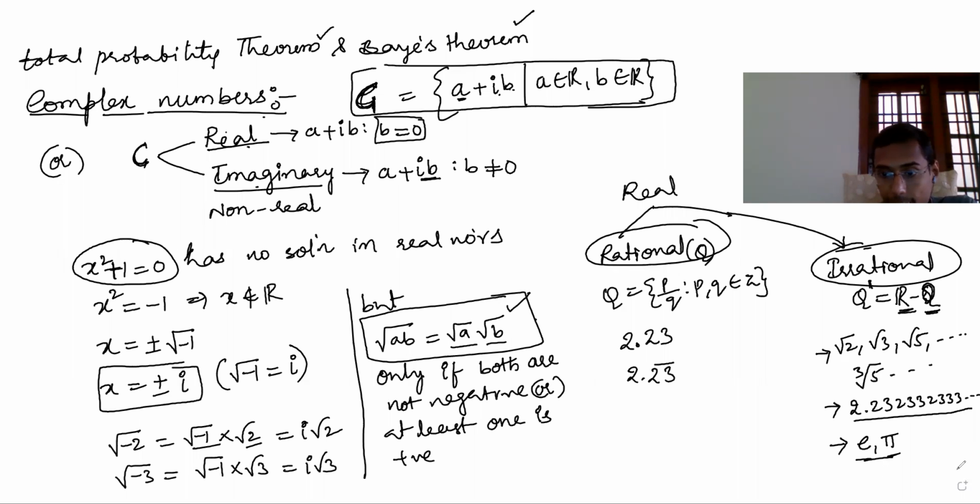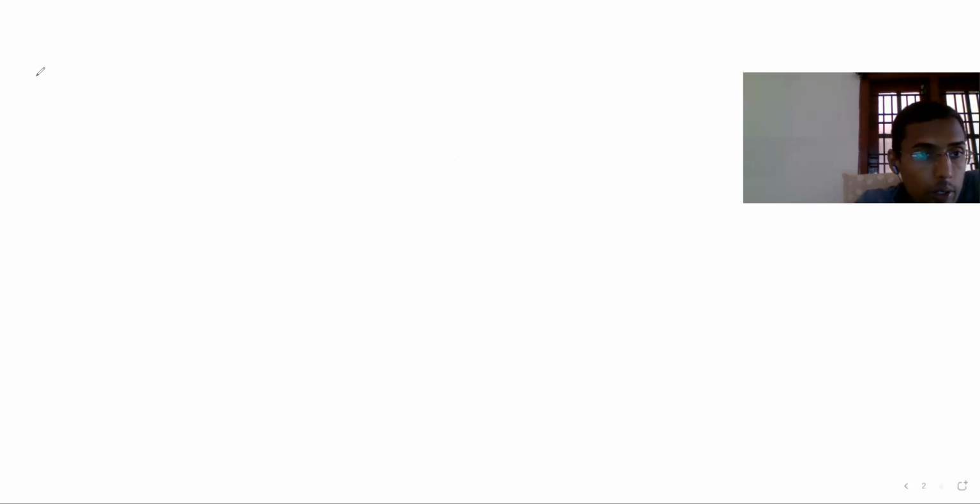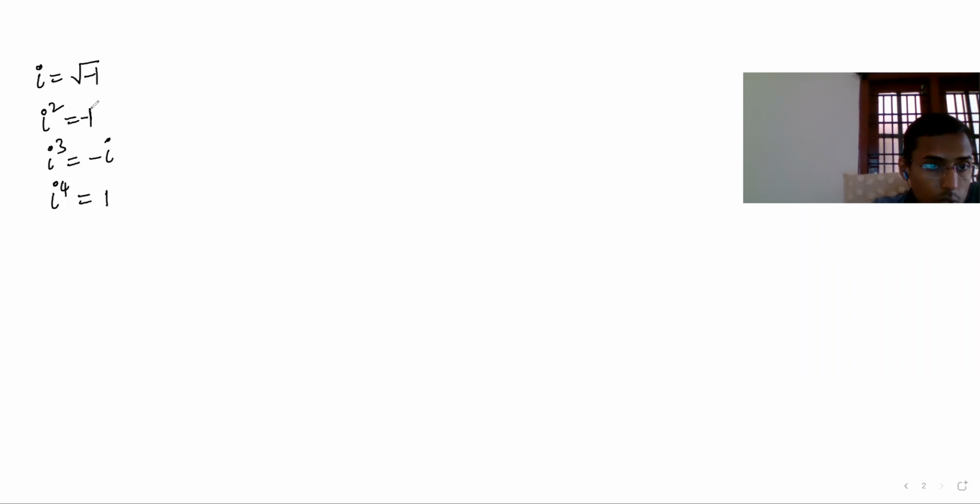Okay, then i equals root of minus 1. i square equals obviously minus 1. i cube is i square into i, which is minus i. i to the power of 4 is 1 itself. i square whole square is i to the power of 4, which is 1. i to the power of 4 whole to the power of n is 1 to the power of n, that's 1. Therefore, i to the power of 4n is 1.